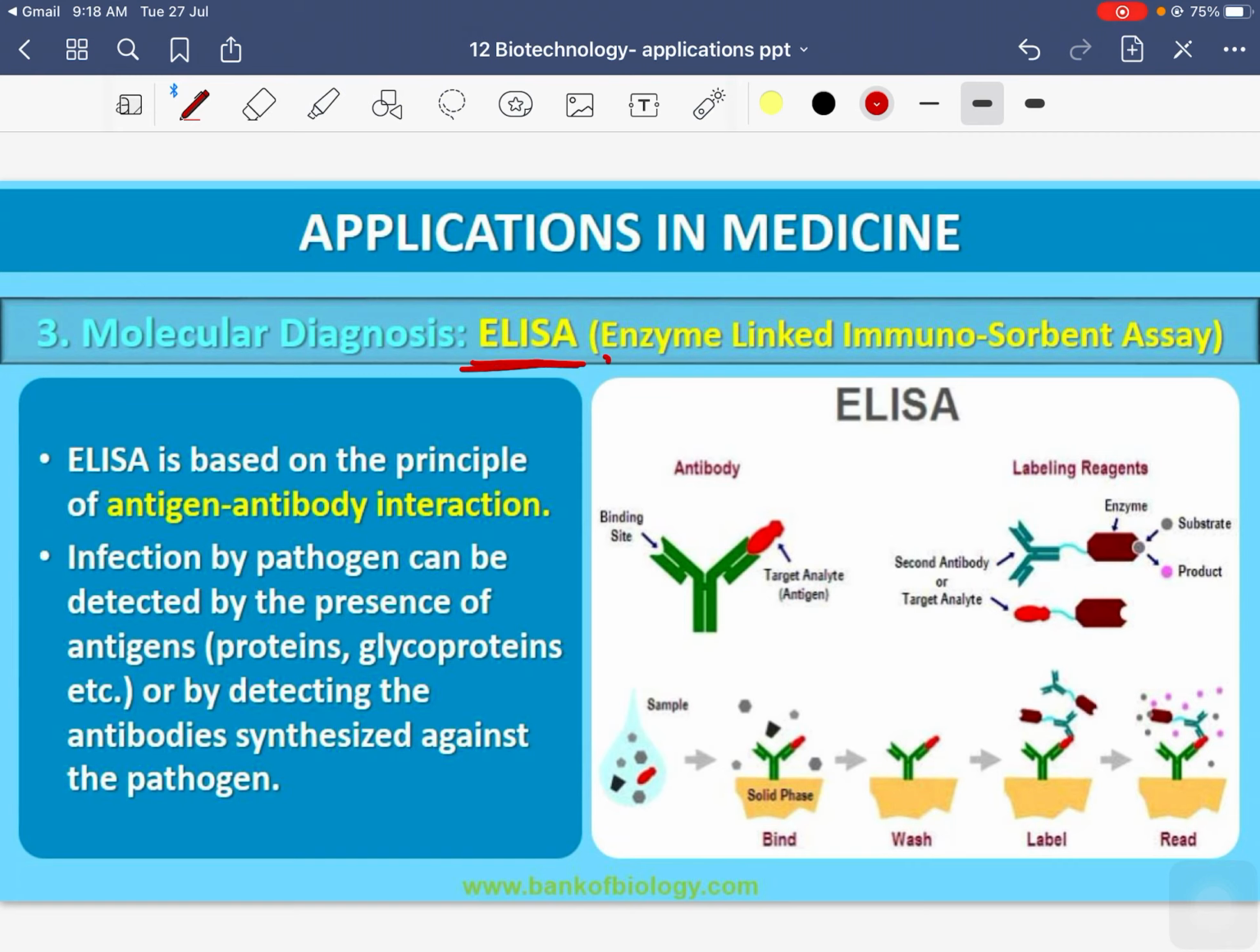ELISA is enzyme linked immunosorbent assay. The technique of ELISA was invented by the scientists Eva Engvall and Peter Perlman.